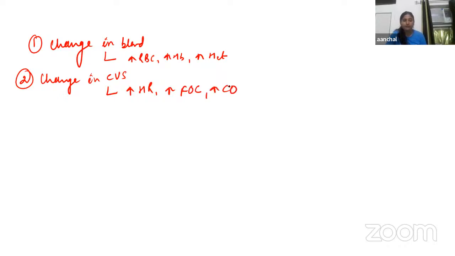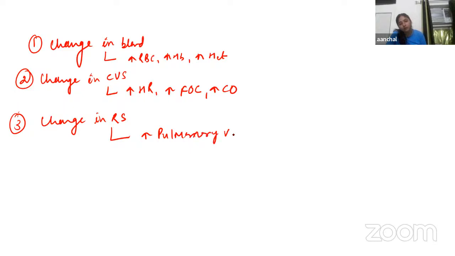Then change in the respiratory system: pulmonary ventilation will get increased. Then pulmonary hypertension will be there.